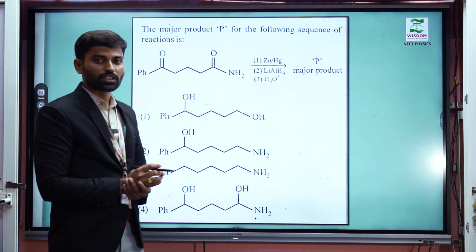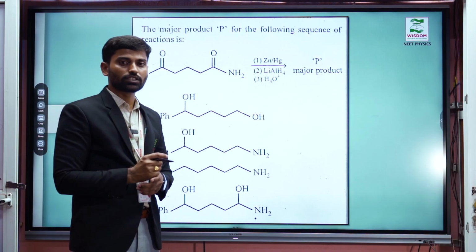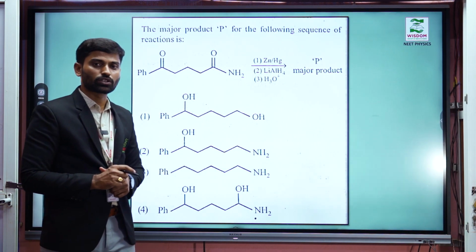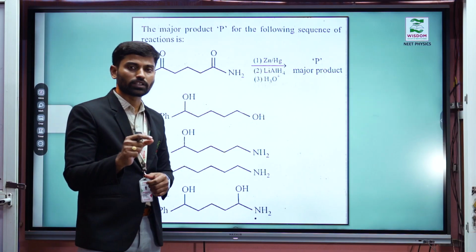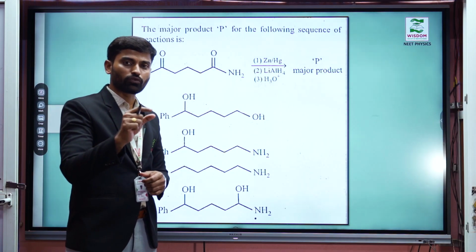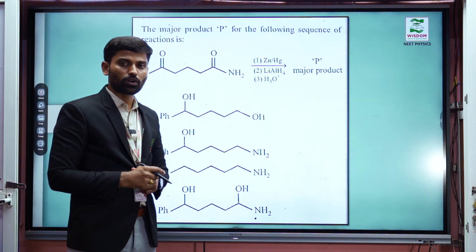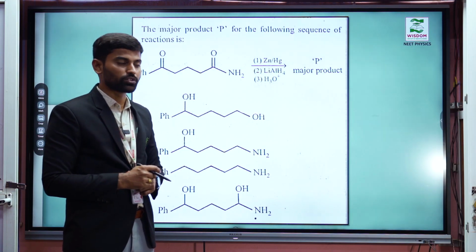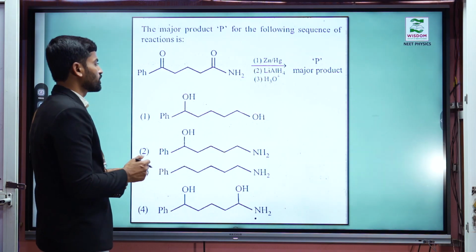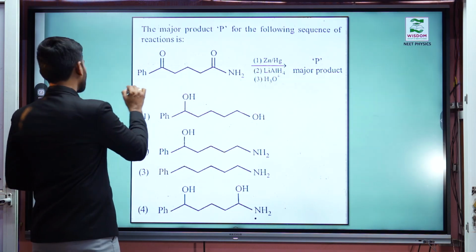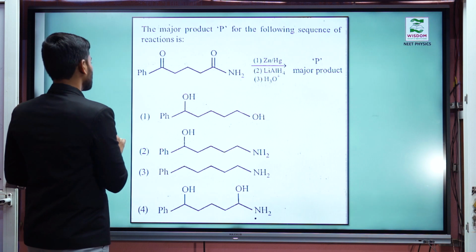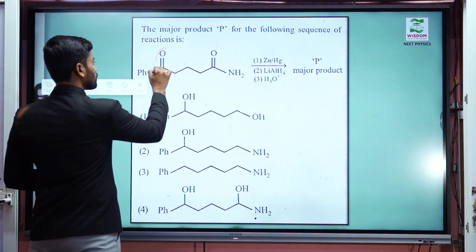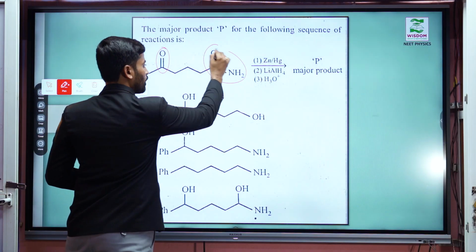Next one, selectivity of the reagent and role of the reagent is very important in organic chemistry. When they give an organic chemistry question, first you have to identify what types of functional groups are present in the reactant molecule, and what is the role of the reagent, which is very important in the identification here. Let us observe the reactant molecule. They have given one compound. Here this compound contains a ketone functional group, and next one is the amide functional group.